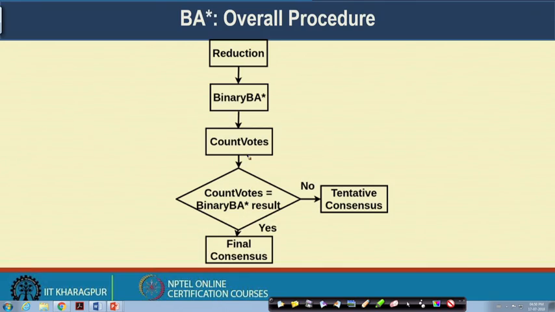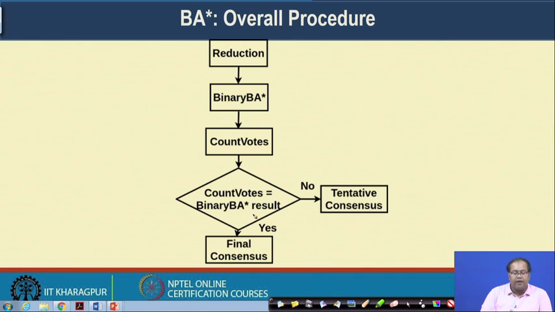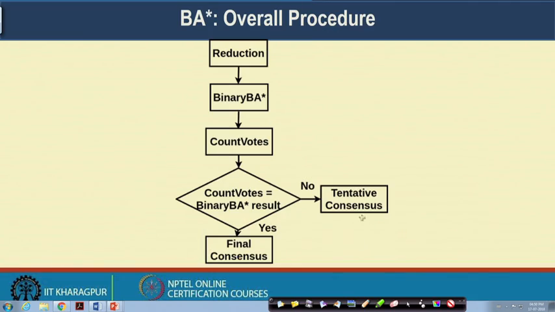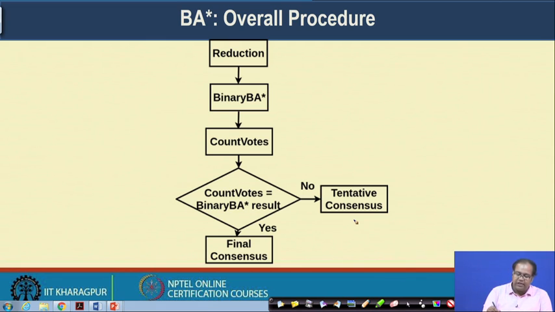Then you count the votes from these committee members. If this count vote is equal to the binary Byzantine agreement result, that means everyone has agreed on the same block, then it is a final consensus, otherwise it is a tentative consensus. If it is a tentative consensus, then again you run the same thing in the next round by selecting a new set of committee members.